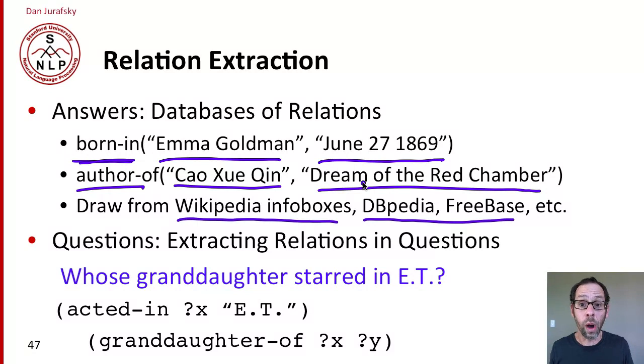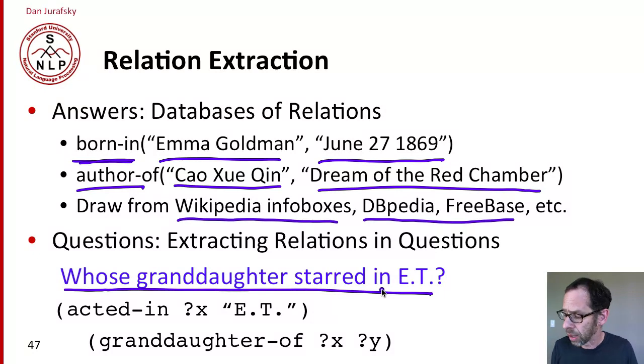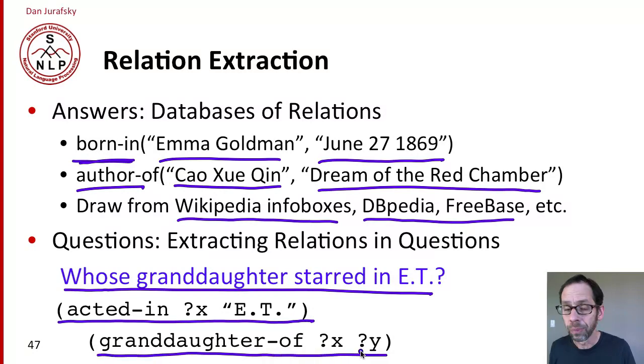And doing that requires that we know what relation was being asked for in the question. And so we're going to need to also extract relations from questions. So if I ask a question like, whose granddaughter starred in E.T., I need to know that this question has relations like someone acted in E.T. and someone else has that someone as a granddaughter. So these are just the kind of relations that if we could extract from both the question and the answer, then we can do some matching on our triple stores and help find the answer. And that's going to be used by most of the modern question answering systems.